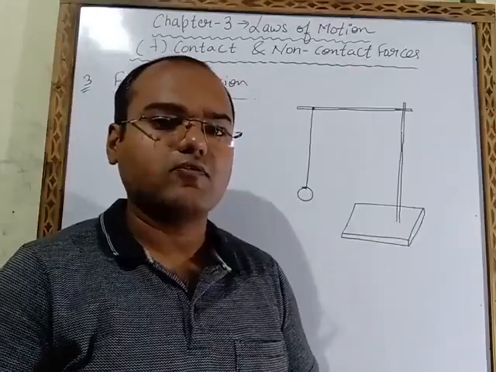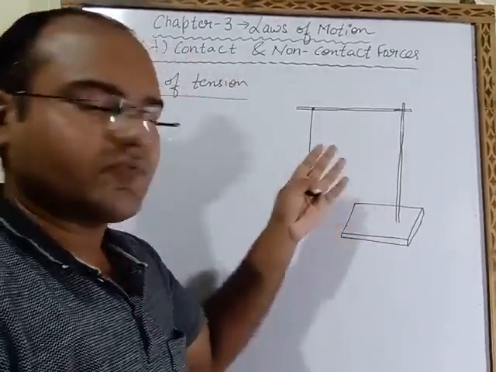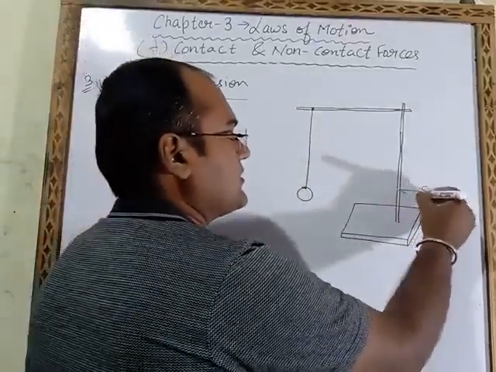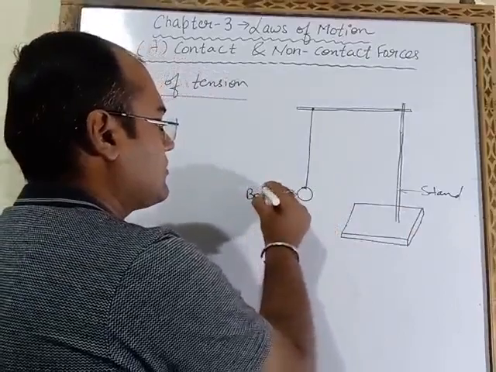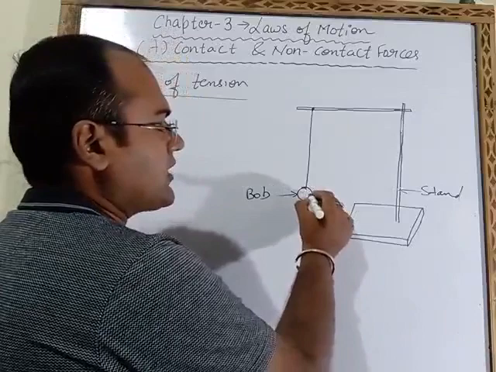Now the third one is force of tension. So what is force of tension? See this figure, this will make it clear. Here I have taken one stand. This is one bob, or one object, I have taken. The weight of that object is W.